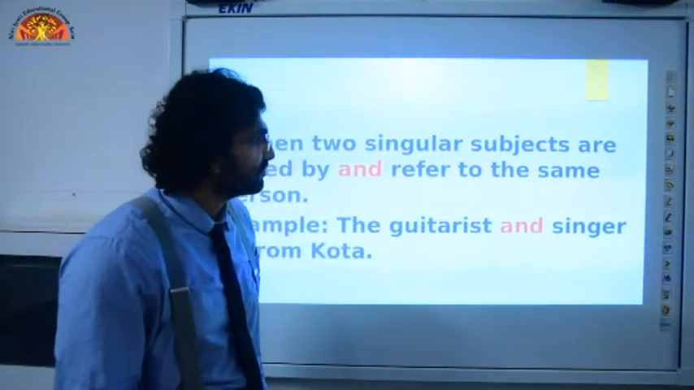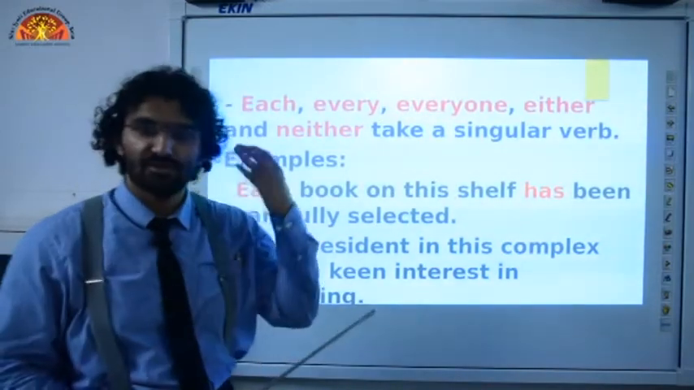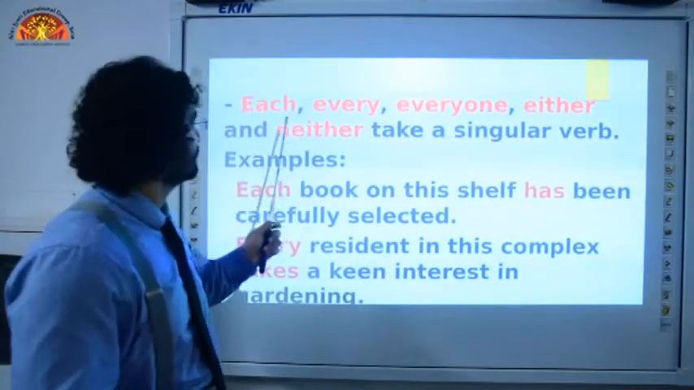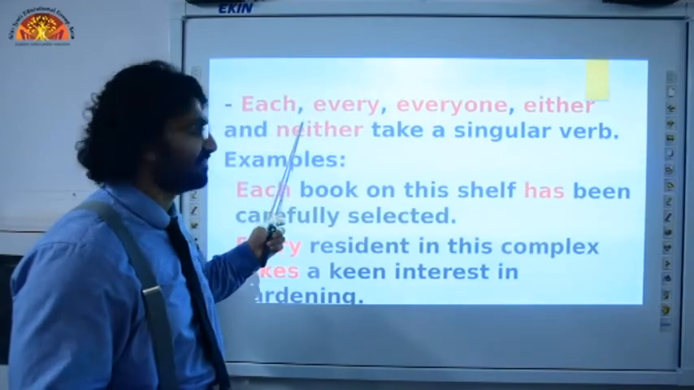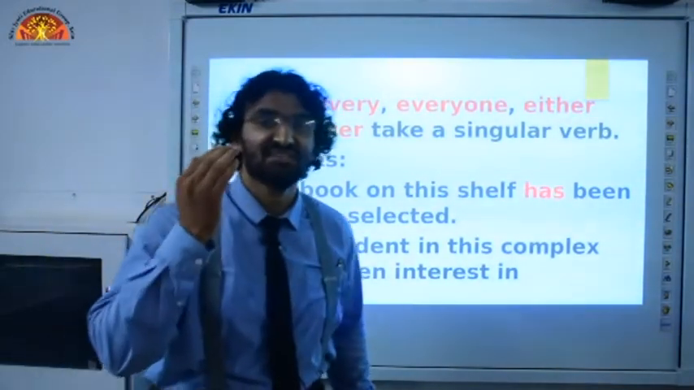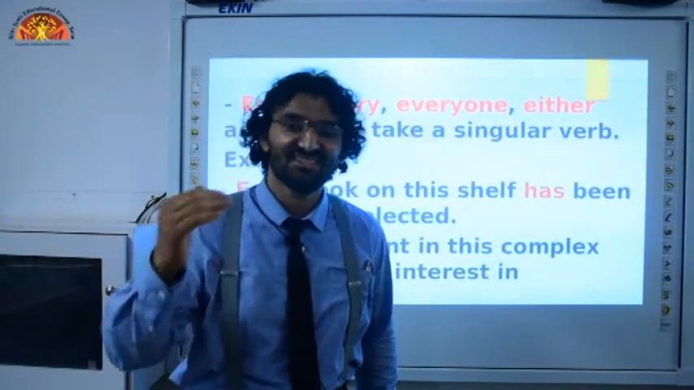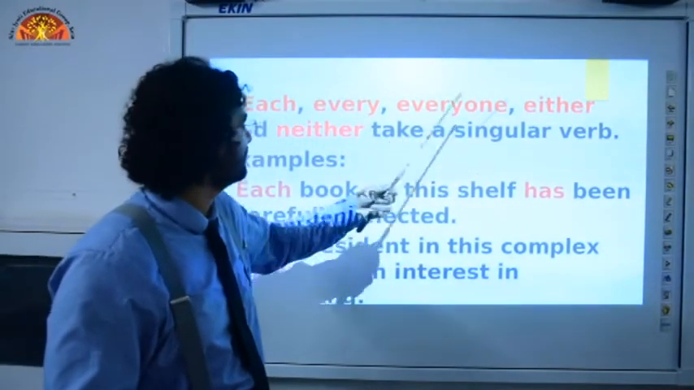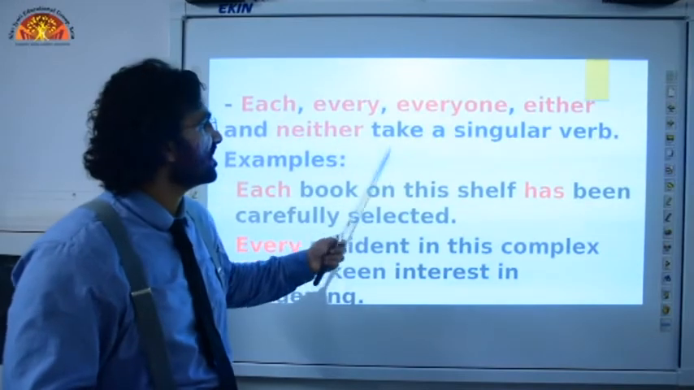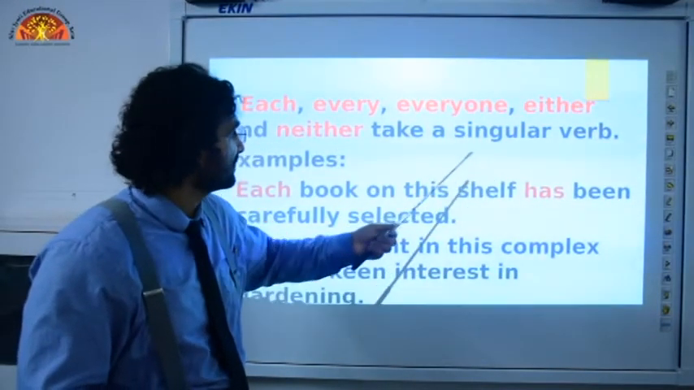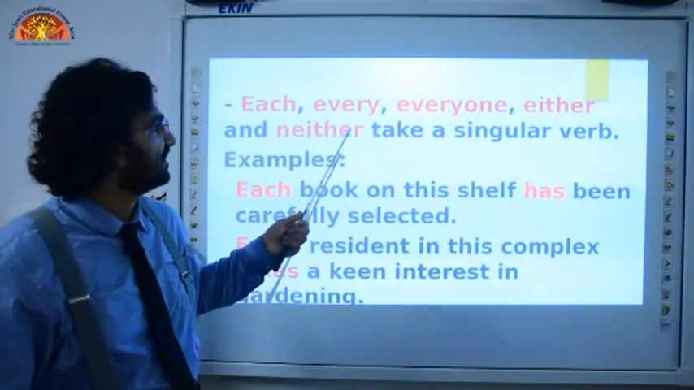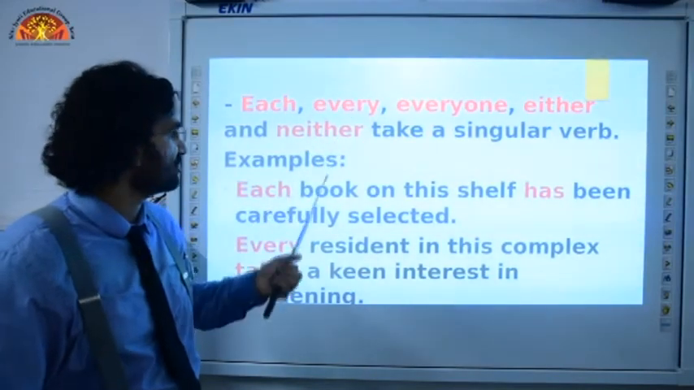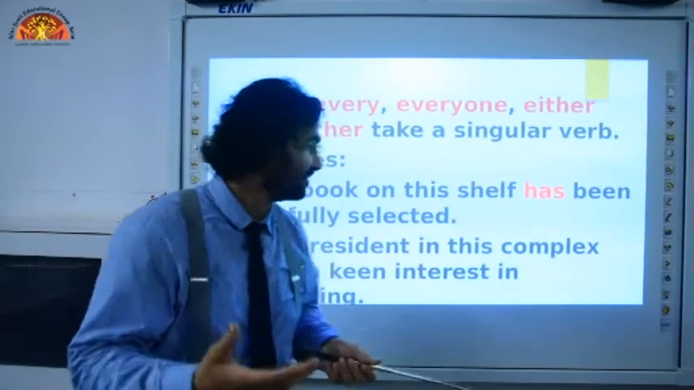We are now going to move forward to the next rules. These are also very important ones. Please pay attention and listen carefully, because that is the key to make everything super easy. Each, every, everyone, either and neither take a singular verb. So this is the rule with each, every, everyone, either and neither. You always take the singular form of verb.